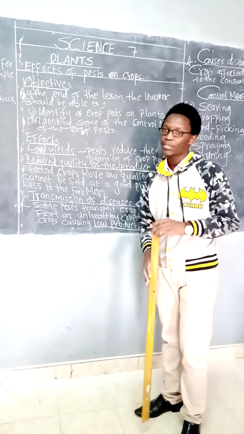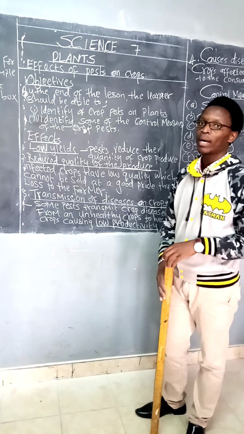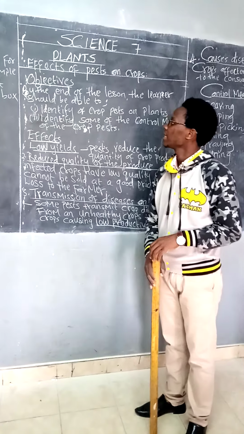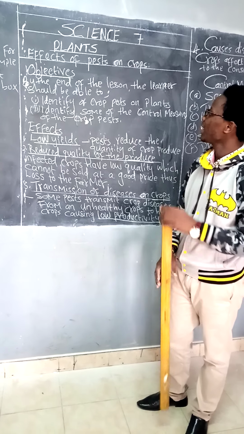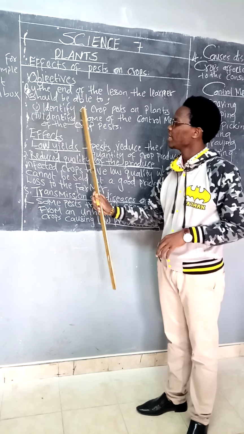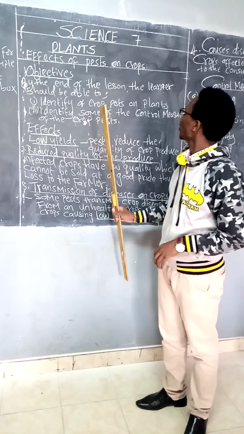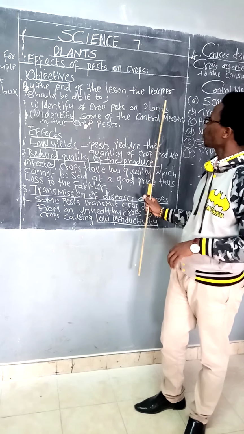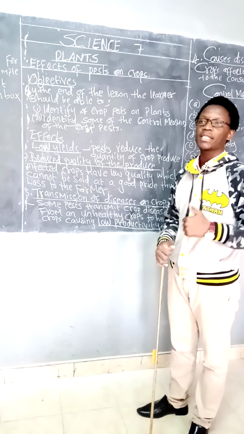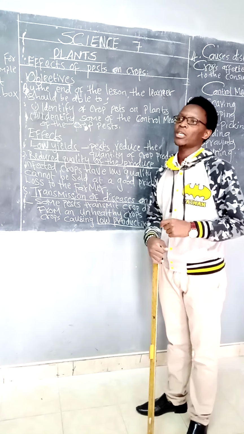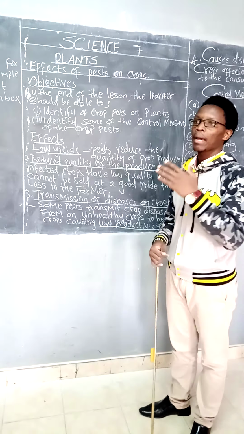By the end of this lesson, the learner, who is you at home, should be able to, one, identify crop pests, identify the effects. There is something that I omitted here. Identify the effects of crop pests on plants. That is one of the objectives. So by the end of this lesson, you should be able to tell your parent what are some of the effects of crop pests on plants.